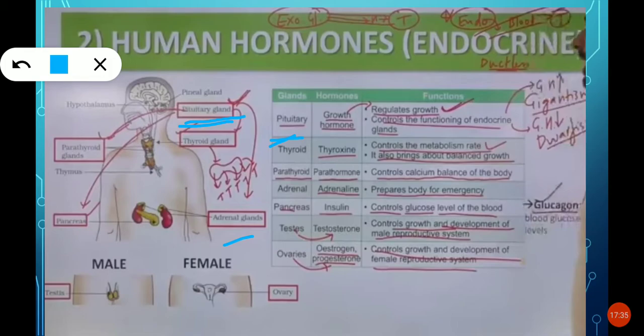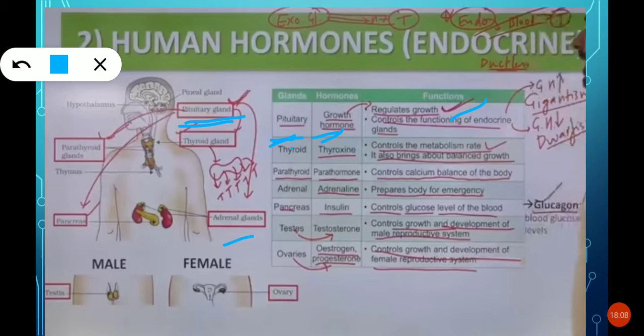The gland secretes hormones. The pituitary gland secretes growth hormone. And what is the function of it? It regulates growth, and it controls the functioning of endocrine glands. That is the reason it is called the master of endocrine glands.